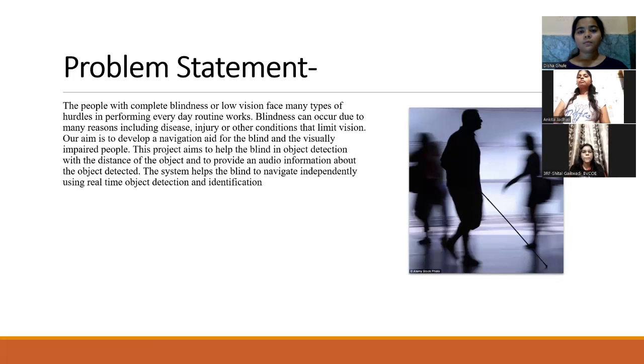People with complete blindness or low vision face many types of hurdles in performing everyday routine work. Blindness can occur due to many reasons, including disease, injury, or other conditions that limit vision. Our aim is to develop a navigation aid for the blind and visually impaired people. This project aims to help the blind with object detection, with the distance of the object, and to provide audio information about the object detected. The system helps the blind to navigate independently using real-time object detection and identification. Next slide.